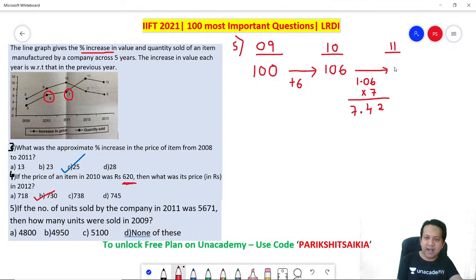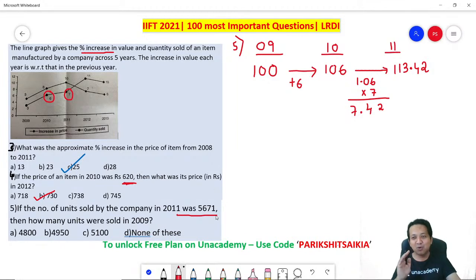So how much will you get? 106 plus 7.42 will become 113.42. So this will be your answer. But remember, these are your numbers. What is the question saying? The author is saying, no, my number in 2011 is 5671. Fine. What will you do? You say, okay, I'm going to make sure that my answers are converted to the author's so as to match the author's answers. So let's do that.